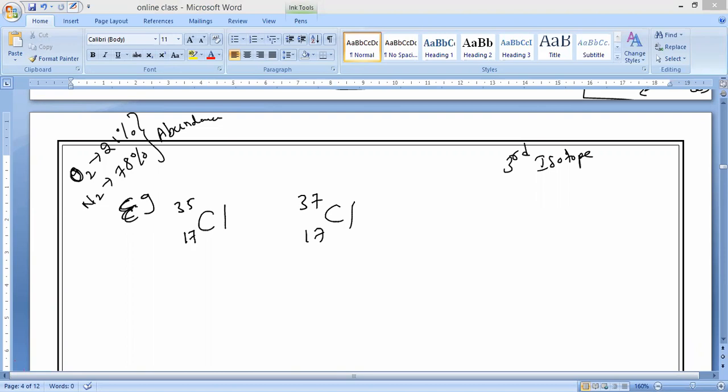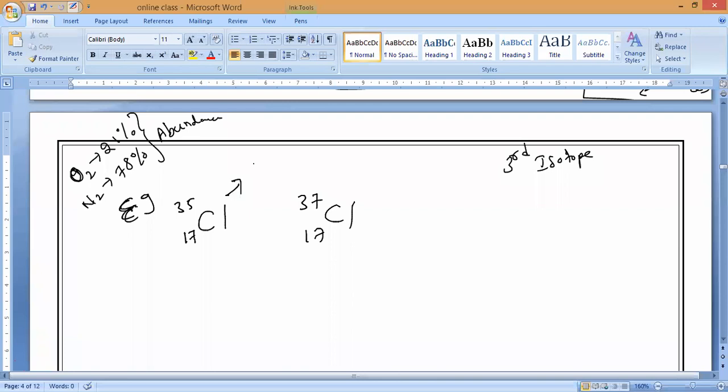So I want to divide it by 100, yes. That is what percentage we are writing. Do you understand? Now if you notice, this mass number 35 is present in our atmosphere with 75% abundance, and the other is 100 minus 75, which is equal to 25% abundance. So now we are going to find the average atomic mass of chlorine.